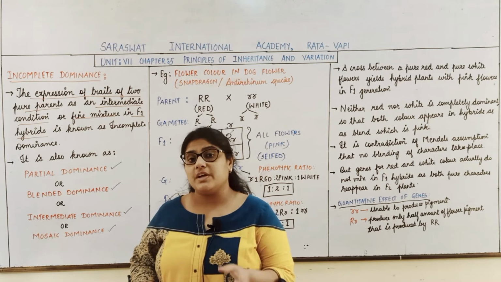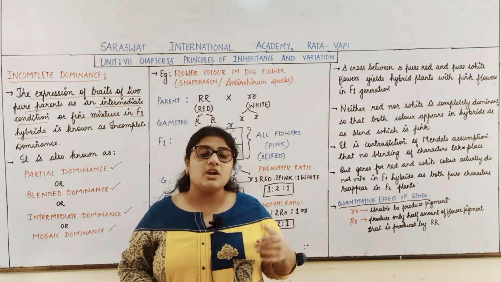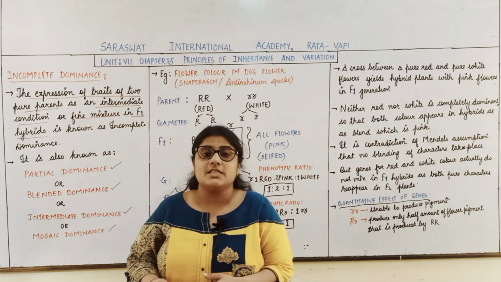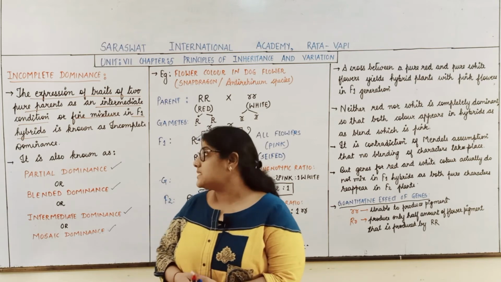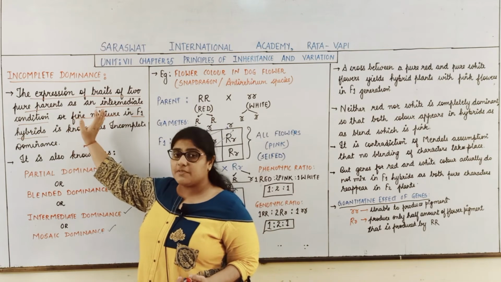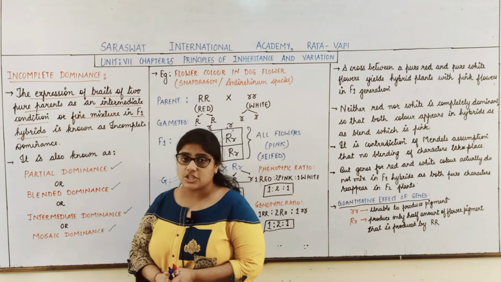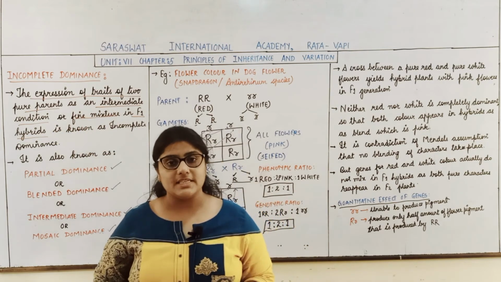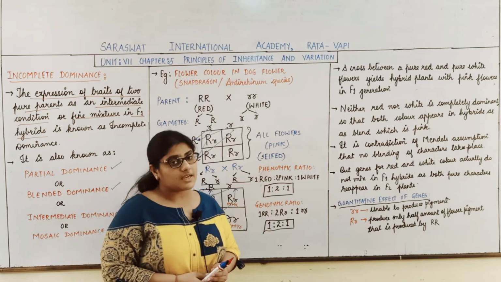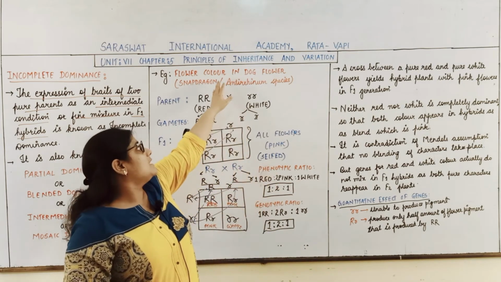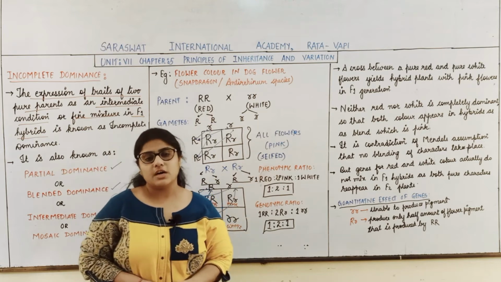Here in the F1 hybrid condition, none of the parents are showing their dominance. Instead, in the F1 generation, an intermediate condition or fine mixture arises, and that is incomplete dominance, which we studied with the example of the dog flower.